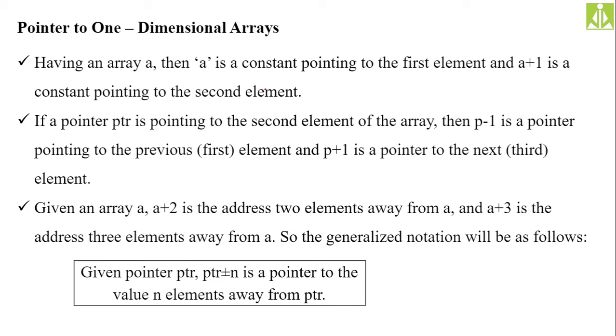As we said, the array name itself is the pointer constant to the first element. Adding 1 to that array name will take you to the second element. Adding 2 to the first element will take you to the third element. Adding 3 to the first element will take you to the fourth element. Likewise, you can move as much as you want. Or else, if your pointer constant is not pointing to the first element, rather it is pointing somewhere in the middle, then adding 1 to it will take you to the next element, and subtracting 1 from it will take you to the previous element.